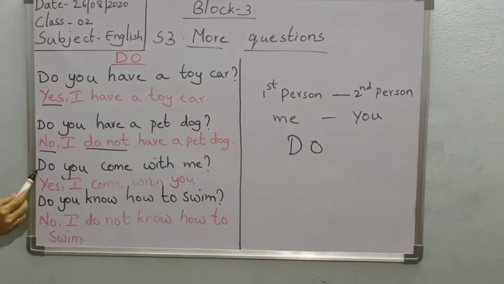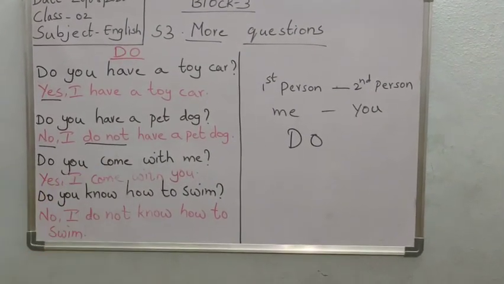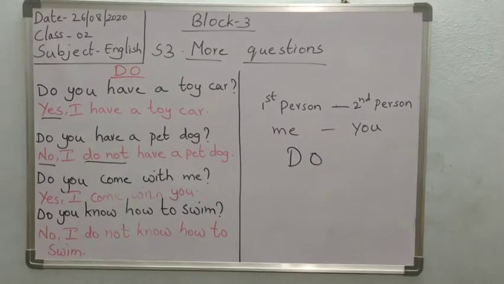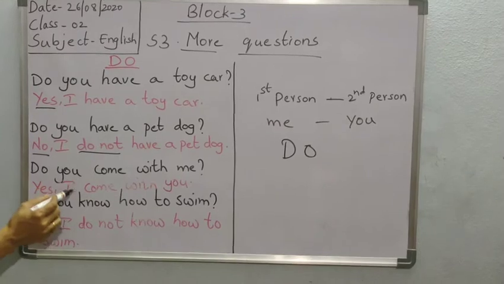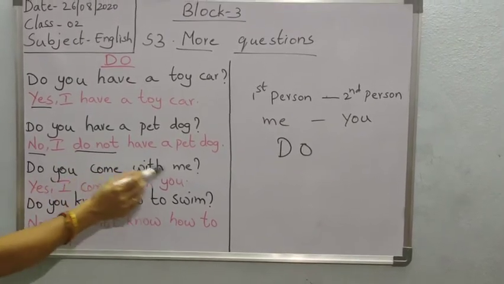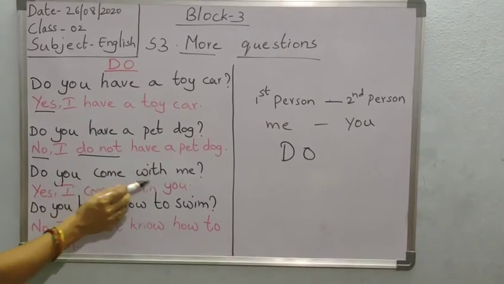Now comes the third one. Do you come with me? If you want to come with me, yes teacher, I will come with you. So like that, what you have to tell? Yes, I come with you. Do you come with me? Yes, I come with you.